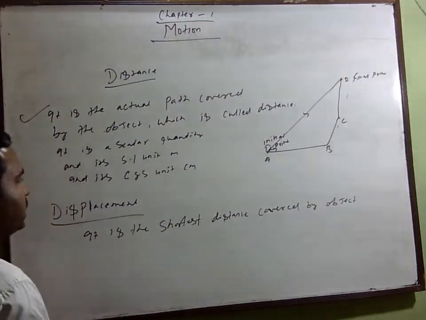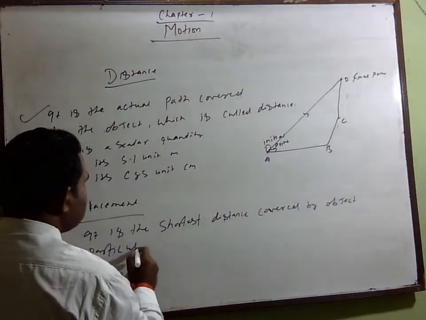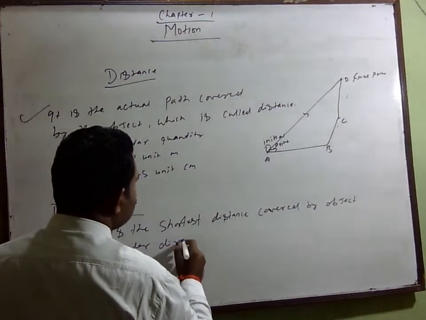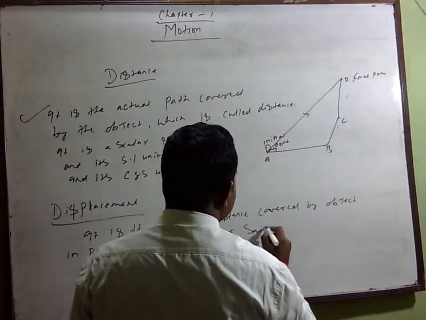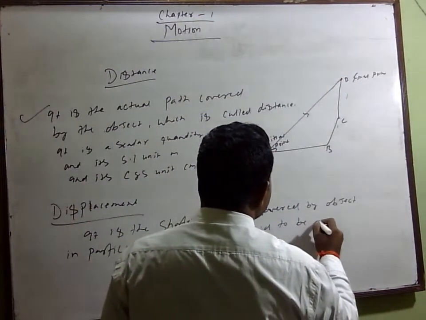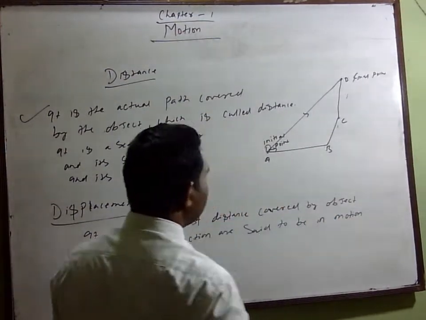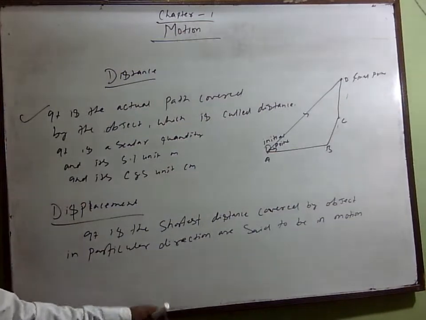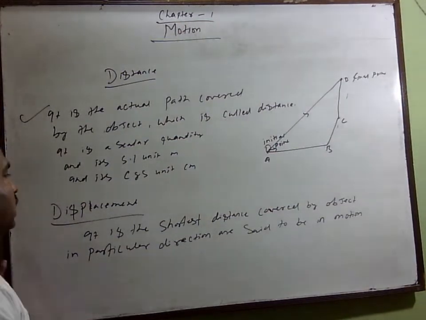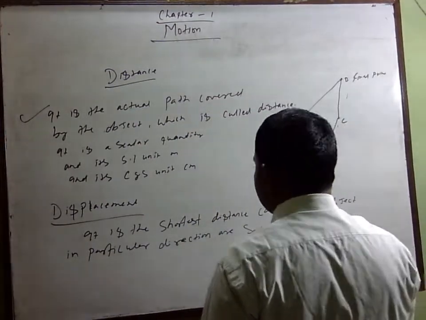The shortest distance covered by an object in a particular direction is said to be displacement.